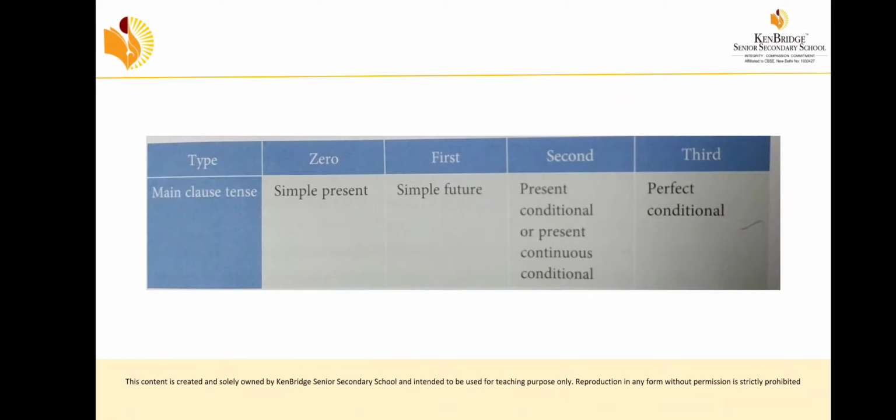And what is the main clause used here? In zero conditional, the main clause will be simple present, in the first conditional it will be simple future, in the second it will be the present conditional or present continuous conditional, and in the third conditional the main clause will be perfect conditional. I hope you all understand this part.